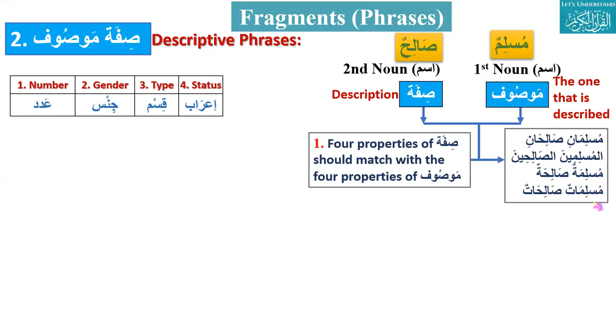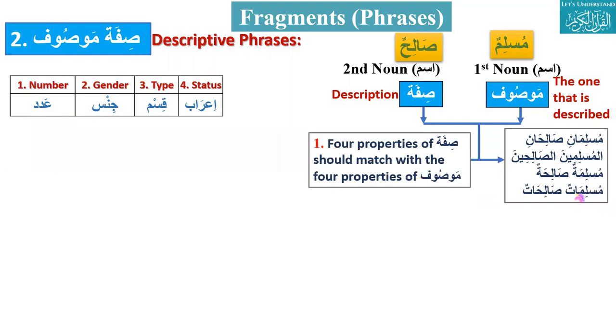What about this, Brother Hamid? Muslimatun Salihatun. So it is what? The mawsuf is Muslimat, and the sifa is Salihat. So Salihat is basically a characteristic describing the mawsuf. Why do we say it is sifa mawsuf? It must match all four properties.